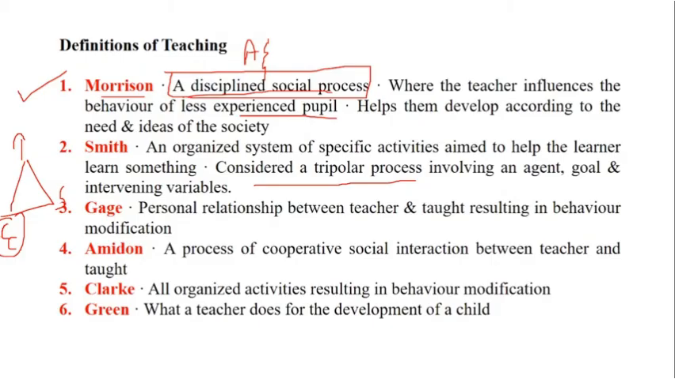Then a personal relationship between teacher and taught resulting in behavior modification. Now you have this question many a times. Teaching results into what? Teacher helps the student in modifying. It means modification of behavior. So when we say modification, it is an overall development in the personality of the child.